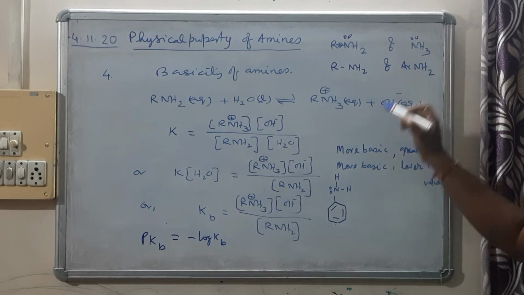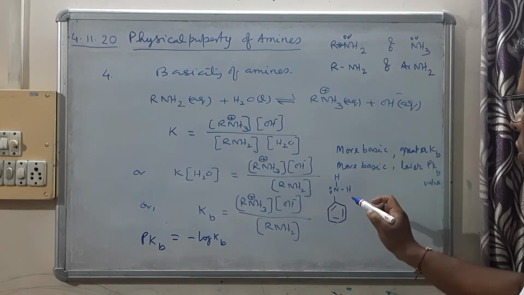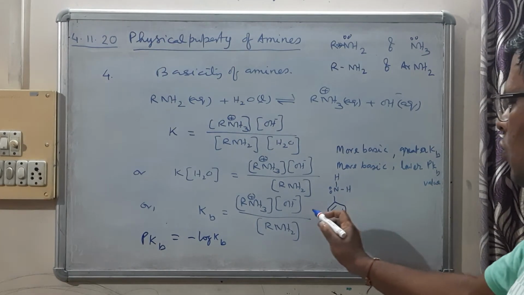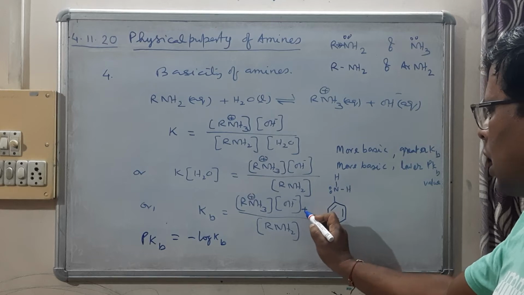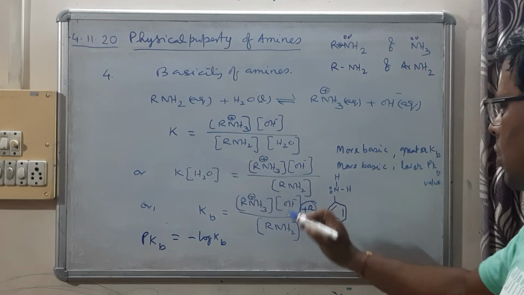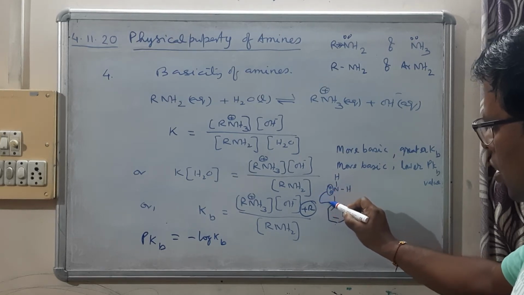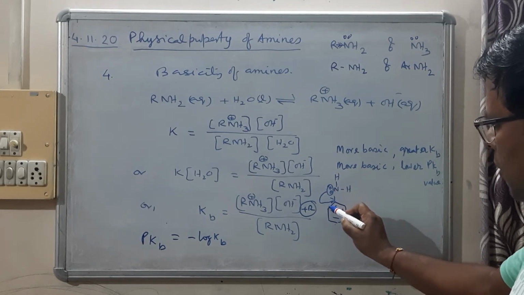So the aromatic amine is aniline, and here there will be resonance. And what resonance? Plus R will be taking place, and due to that, this lone pair will come here. This pi bond will break. It will come over here.